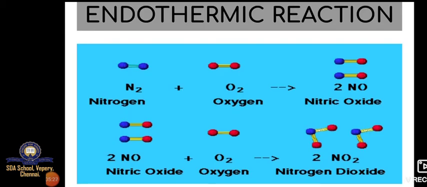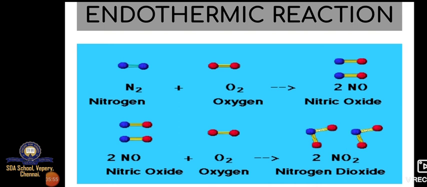For an endothermic reaction, here we have an example. N2, we can say it as a nitrogen element or atom. Either we can say it as N2 or nitrogen. So nitrogen is reacting with oxygen, O2. The blue color represents nitrogen and the red color atom represents oxygen.